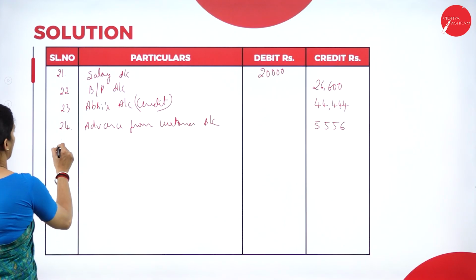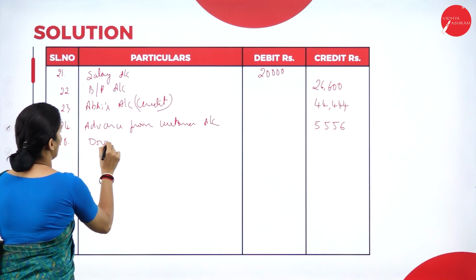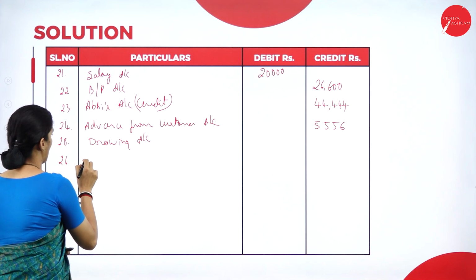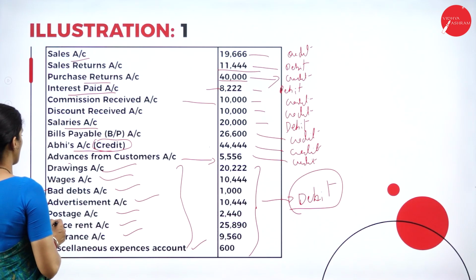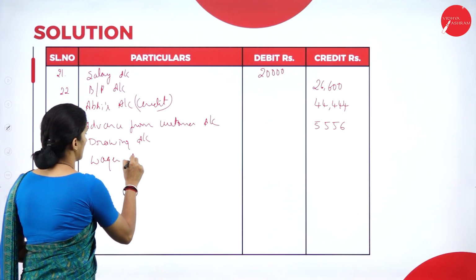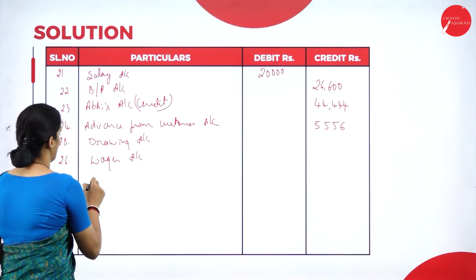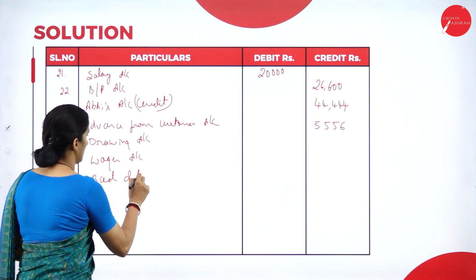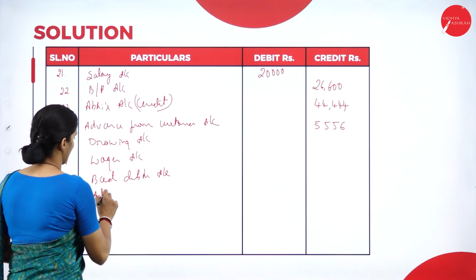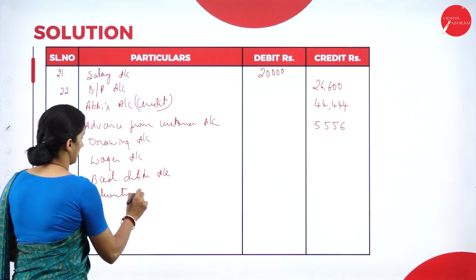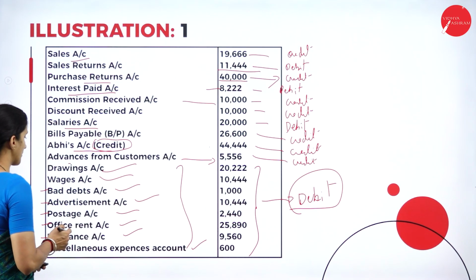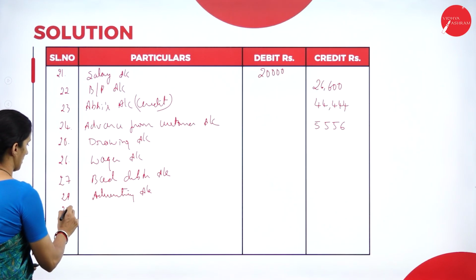So we have drawings account, wages account, bad debts account, advertising account, postage account, office rent and insurance.